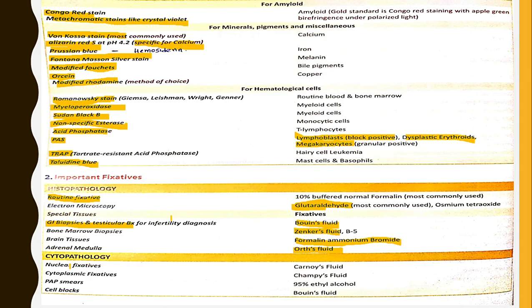Fixatives for cytopathology: nuclear fixative is Carnoy's fluid. Cytoplasmic fixative is Champy's fluid. Pap smears, 95% ethyl alcohol. This is a very important MCQ. For cell blocks, Bouin's fluid is used.